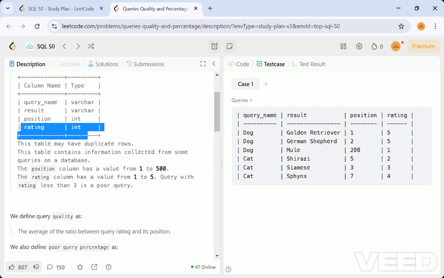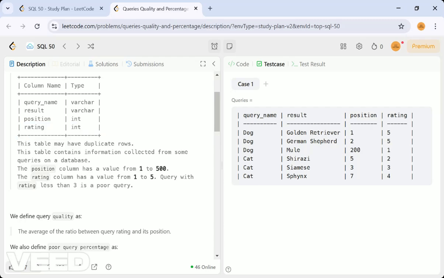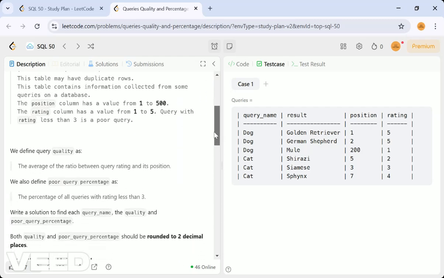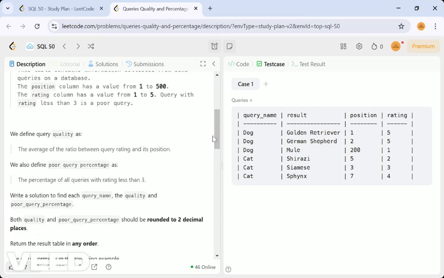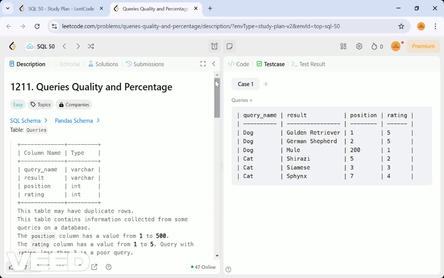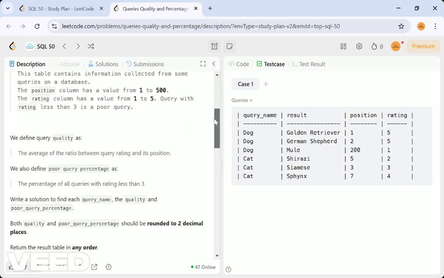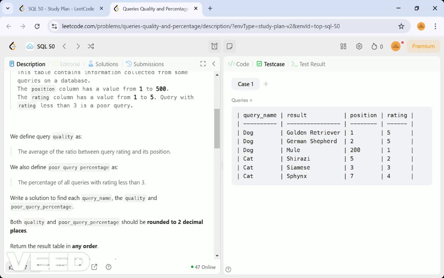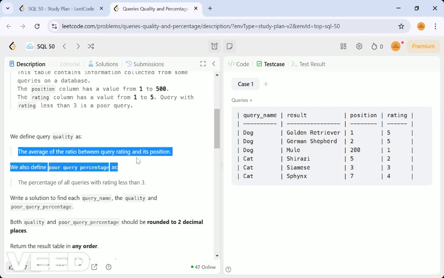A query with a rating less than 3 is called a poor query. That is the data they have provided. Now we define query quality. This question is related to knowing the quality of the query. How can we define it? It is the average of the ratio between the query rating and its position.